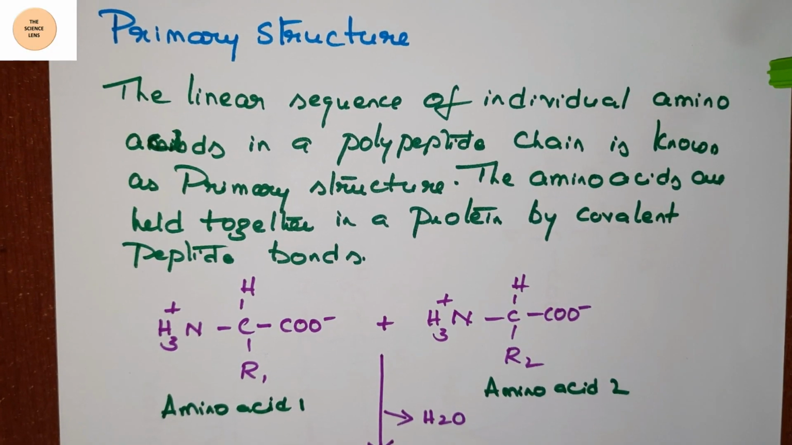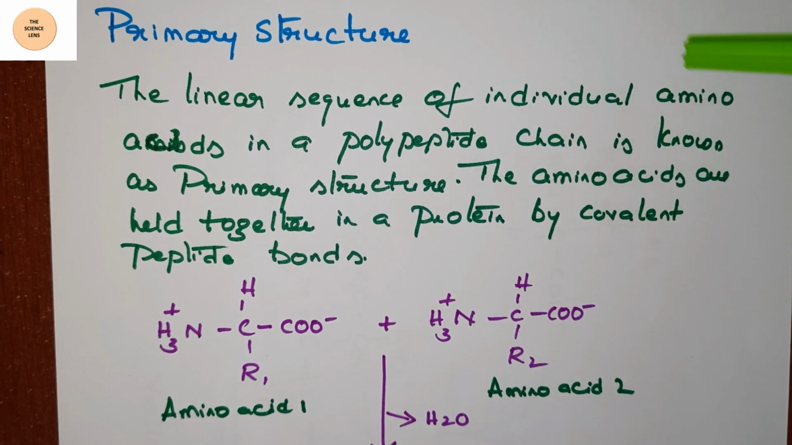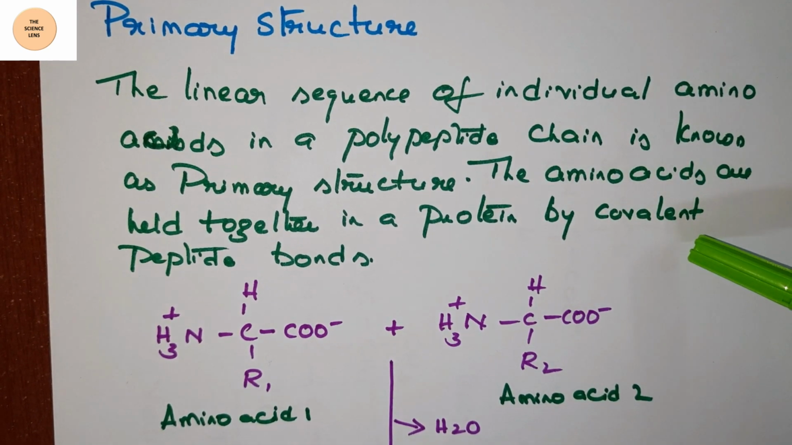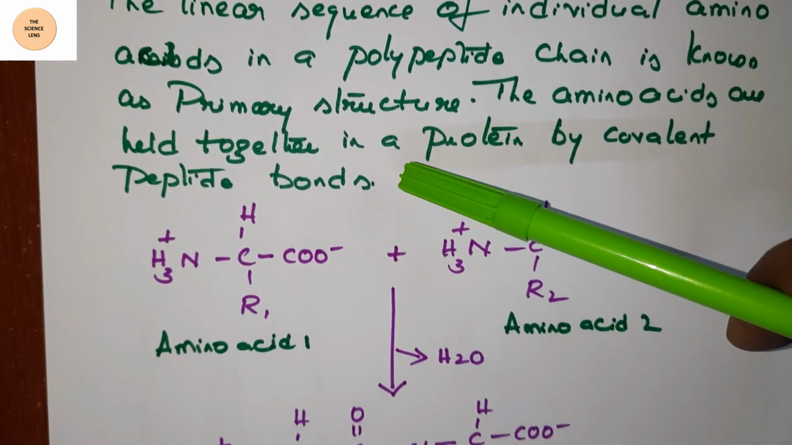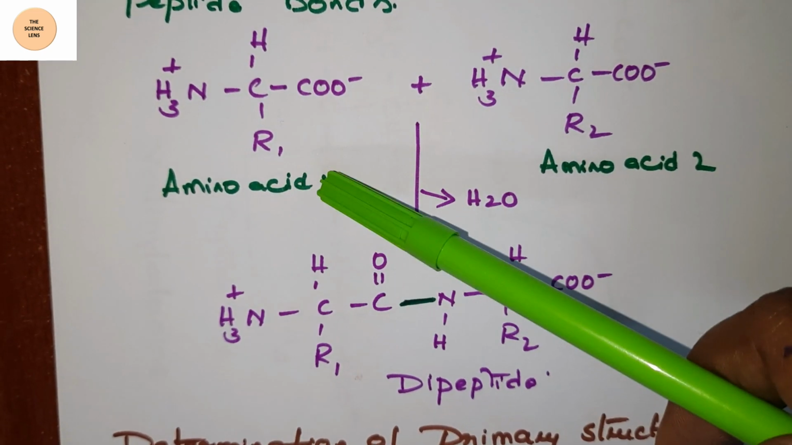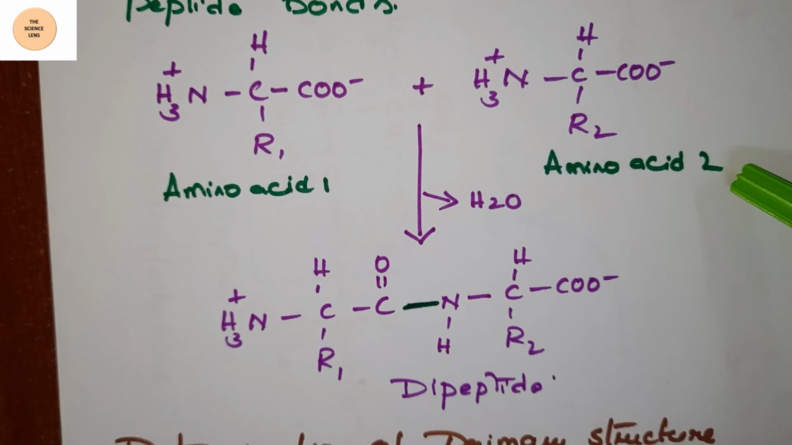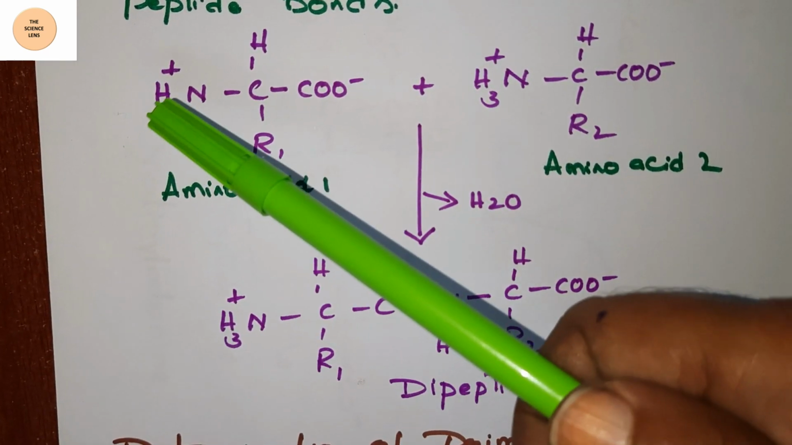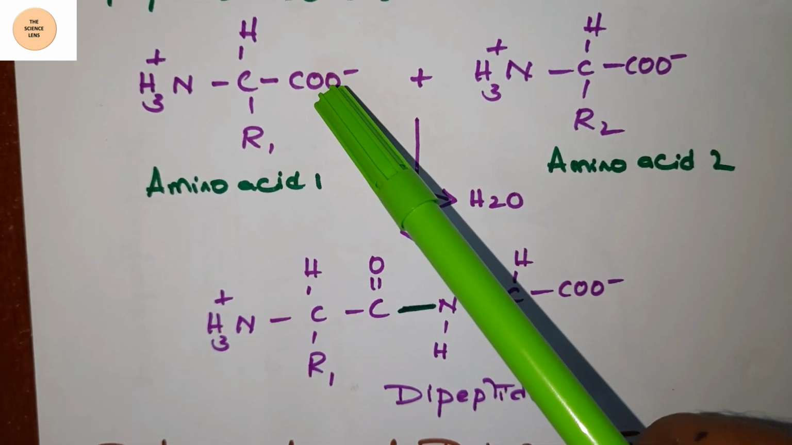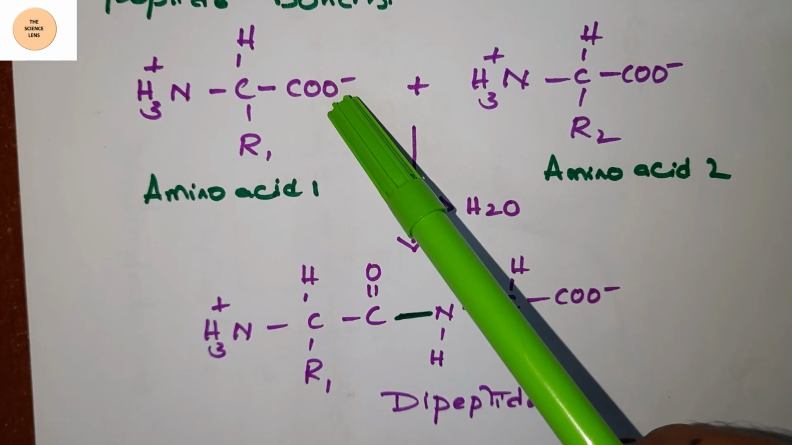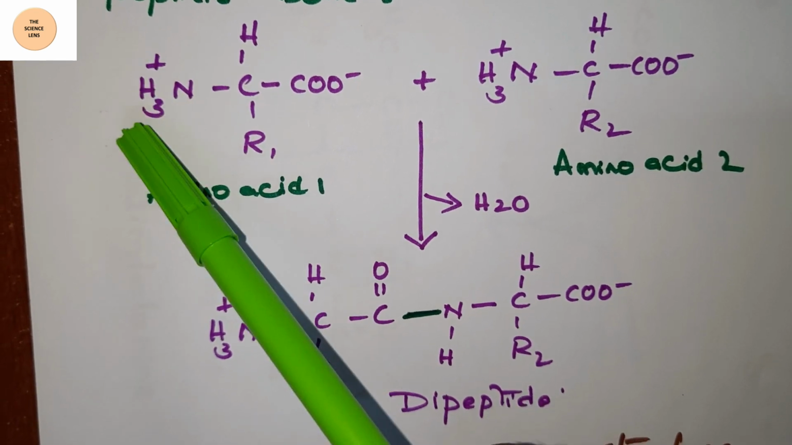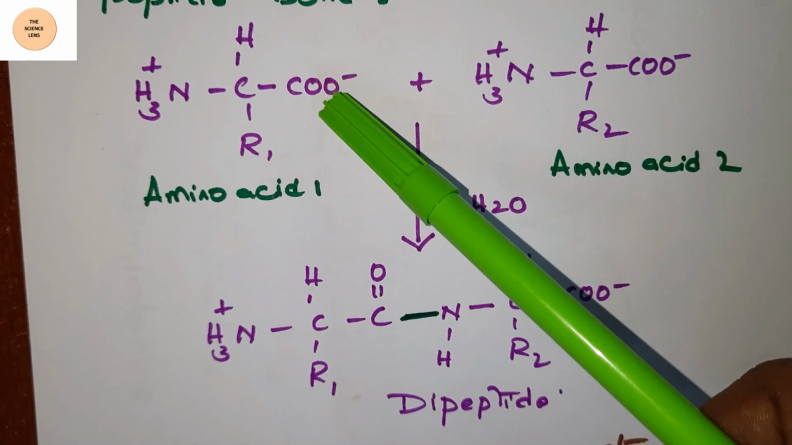Linear sequence of individual amino acids in a polypeptide chain is known as the primary structure of protein. The amino acids are held together in a protein by covalent peptide bonds. So what is meant by a peptide bond? How is it formed? For example, see here, this is amino acid 1 and this is amino acid 2. Each amino acid has an N-terminal end and a C-terminal end. If the carboxy group is there, then it is called the C-terminal end. If the amino group is there, then it is called the N-terminal end. NH3+ is the N-terminal, and this is the C-terminal.